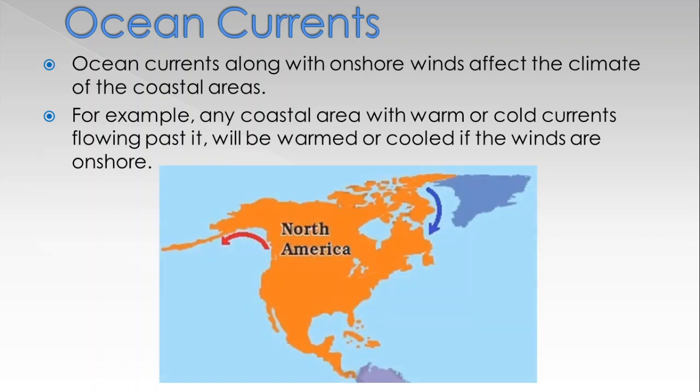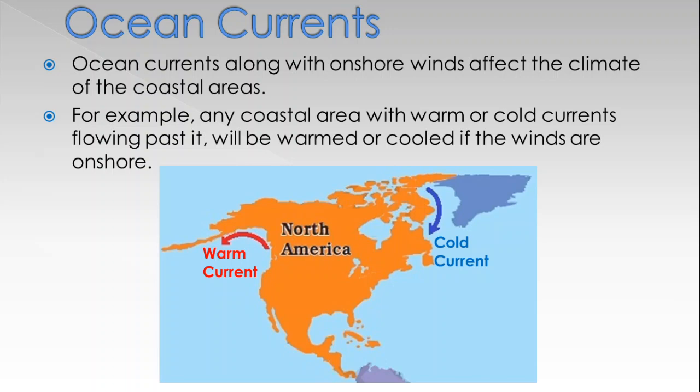On the western side of North America we have Alaska, and the red arrow shows the warm Alaska current. And on the eastern side of Canada, you have seen the blue arrows which show the cold current.